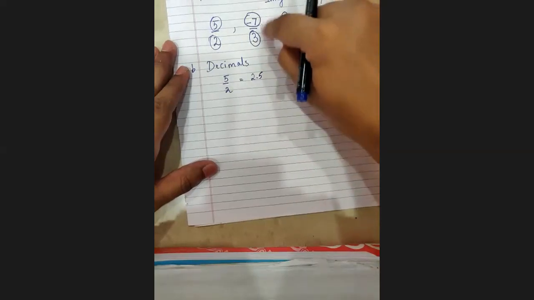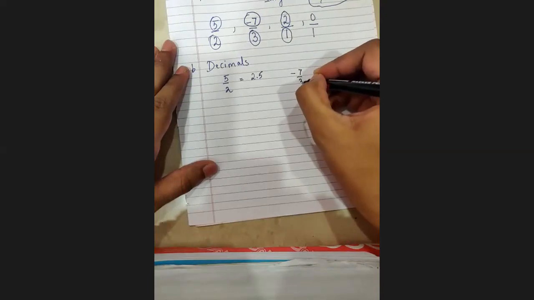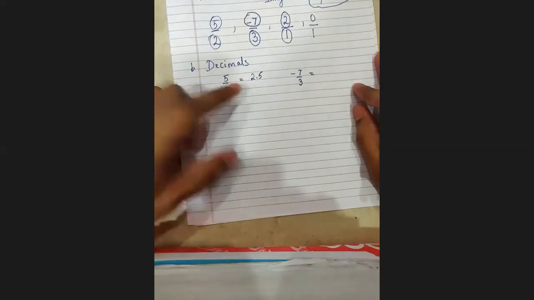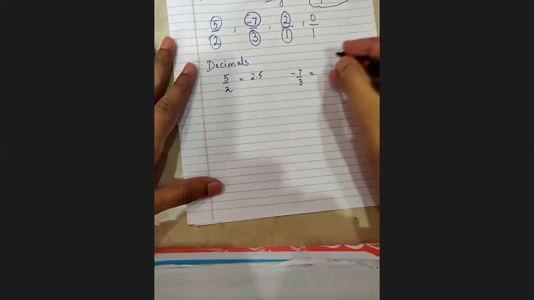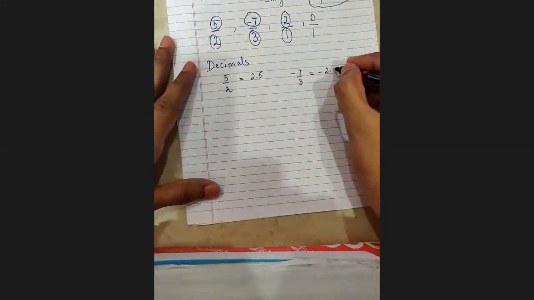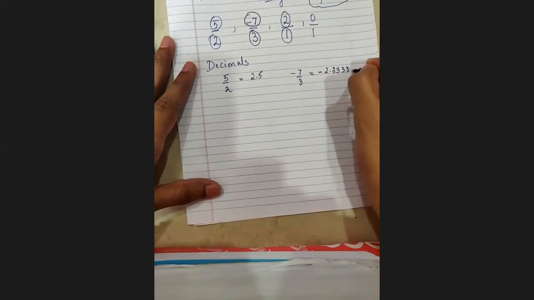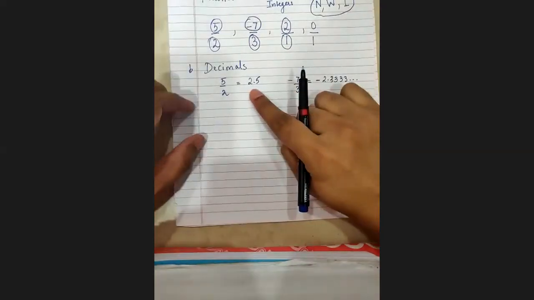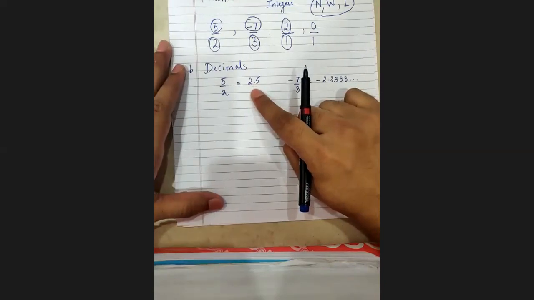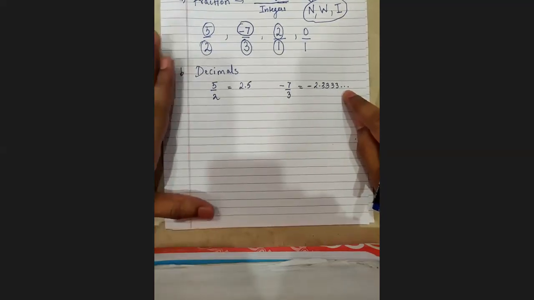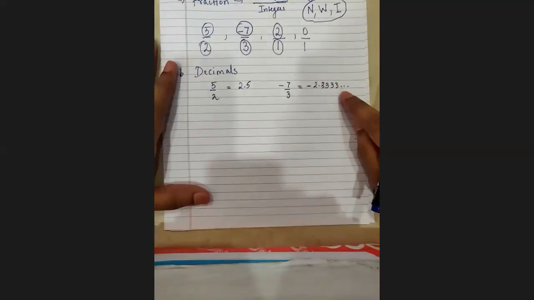Whereas if I take, let's say, minus 7 upon 3, and I want to divide that, here the answer will not be as simple as 2.5. Minus is there, so I'll write minus. But when I divide these two, if you all divide it and see, the answer will come to be 2.333, and it will not stop. So I see there is a difference between these two answers. Here the decimal is stopping, or mathematically I can say it is terminating. Here, is it stopping? What do the dots represent? That it is not stopping. That means it is definitely not terminating. So I can say it is non-terminating.